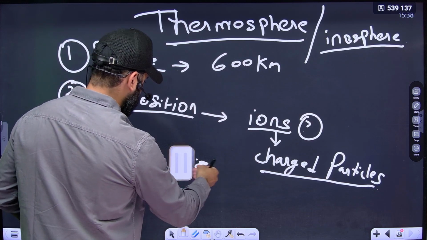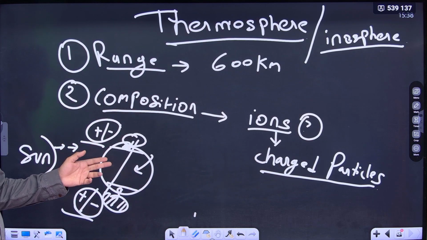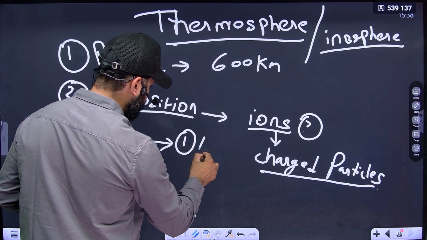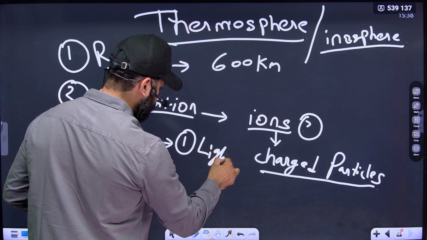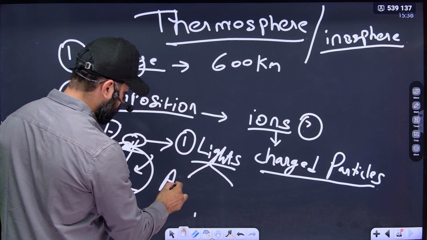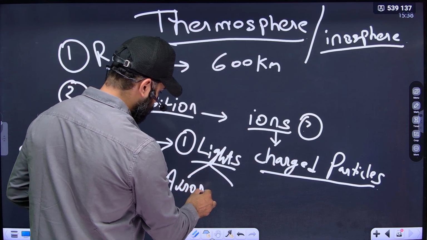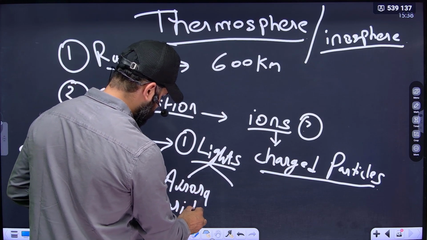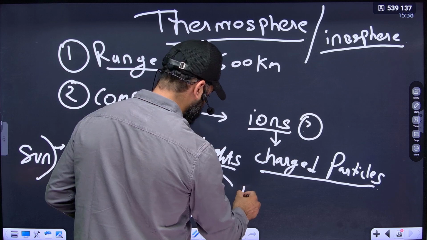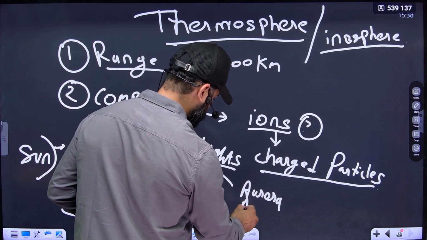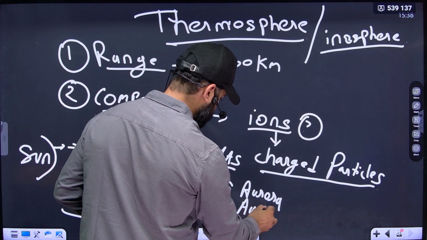So what do they form by accumulation? They are responsible for creating lights. Now, what are the lights? There are two types of lights: aurora borealis and aurora australis.